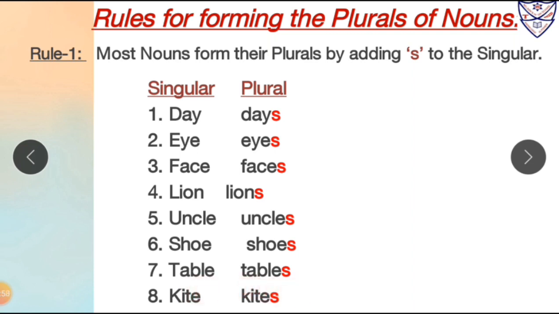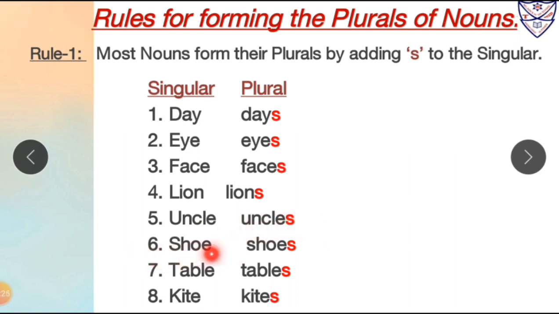So the nouns form their plurals by adding s to the singular. Day is singular, days is plural. Eye is singular, eyes is plural. Face is singular, faces is plural. Lion is singular, lions is plural. Uncle is singular, uncles is plural.